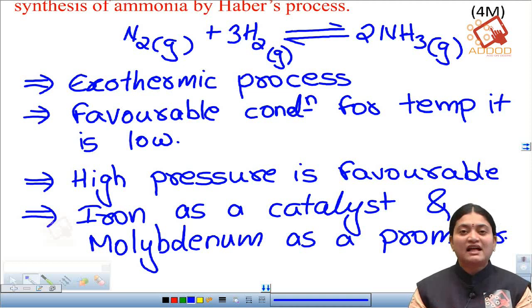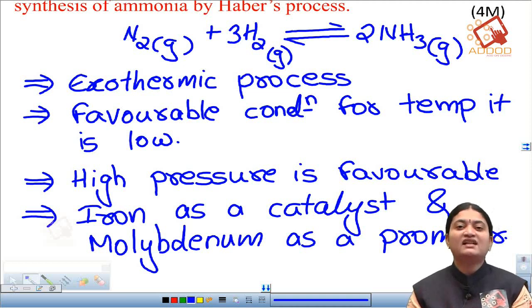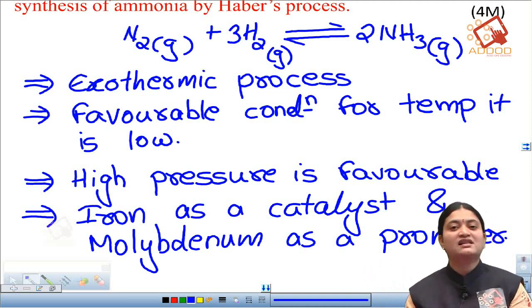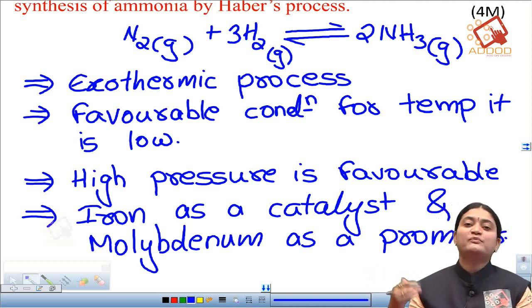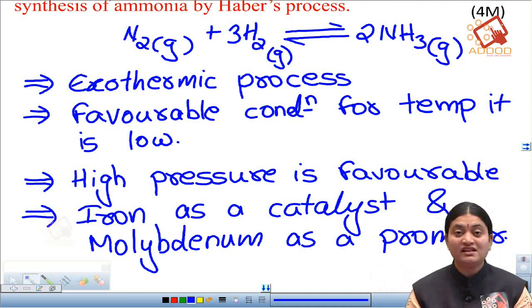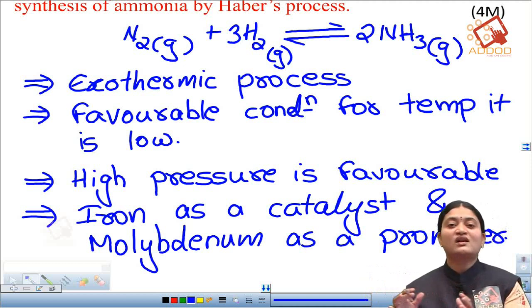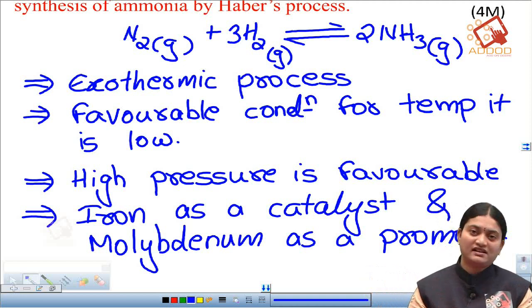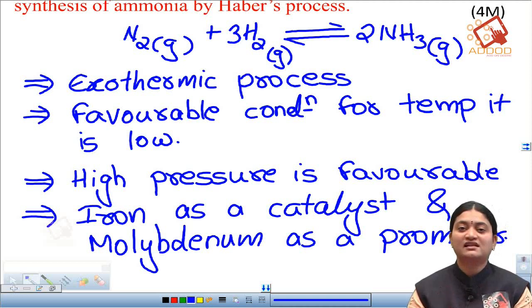On that basis we have written that since the reaction is exothermic, low temperature is a favorable condition, and since on the right hand side, the product side, the volume is less, high pressure is a favorable condition. And because the reaction has to occur fast, iron is added as a catalyst and molybdenum acts as a promoter. These are the favorable conditions for the manufacture of ammonia by Haber's process.